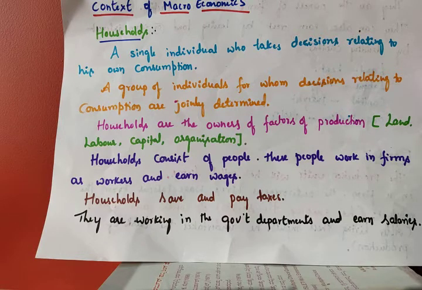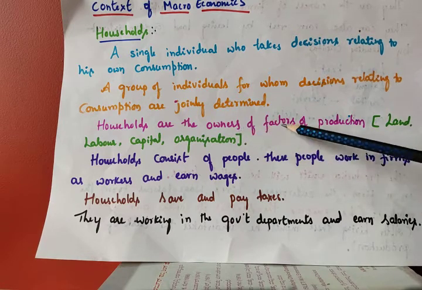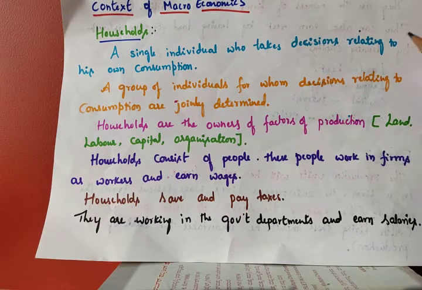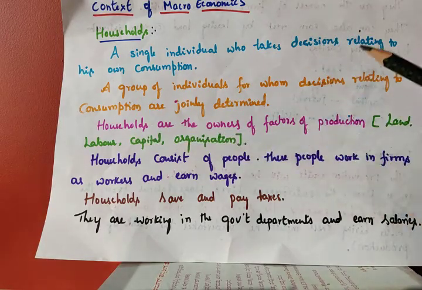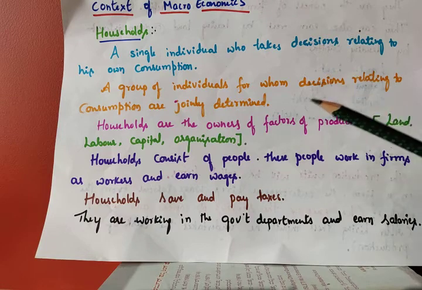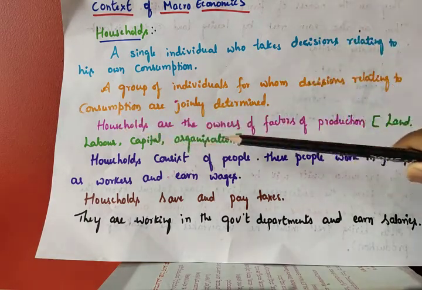So the first one is households. Households are the owners of the factors of production. The factors of production are land, labor, capital and organization.